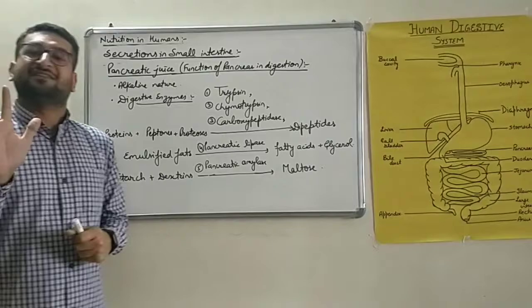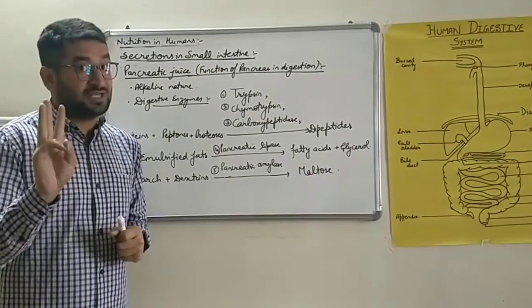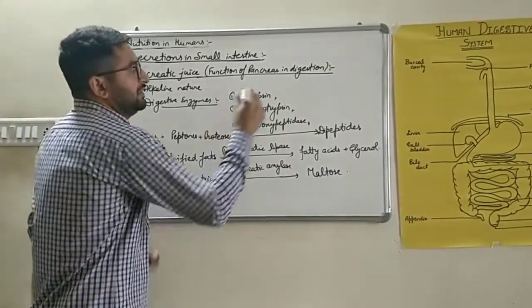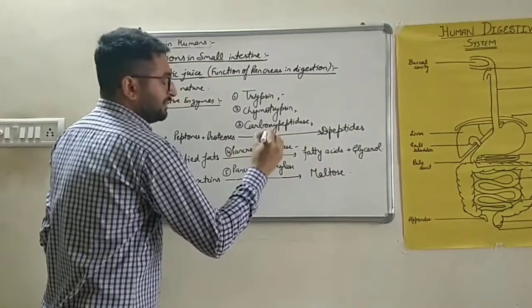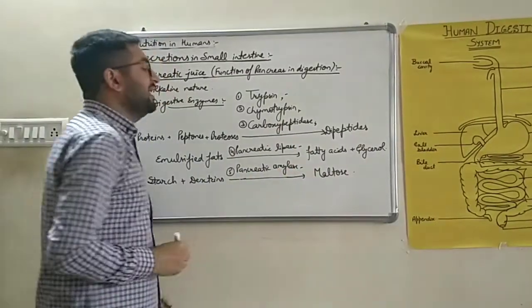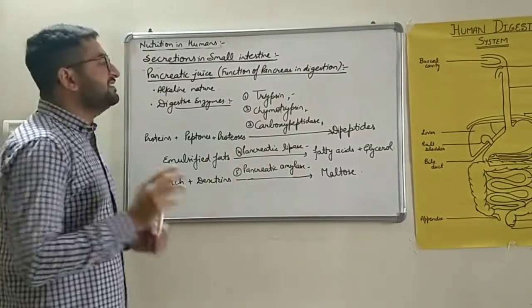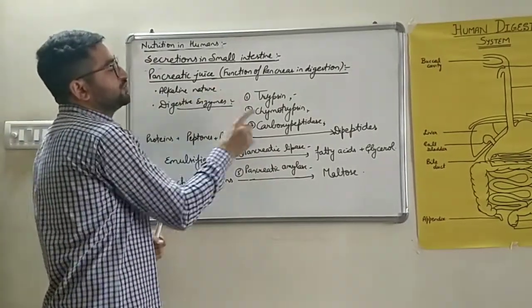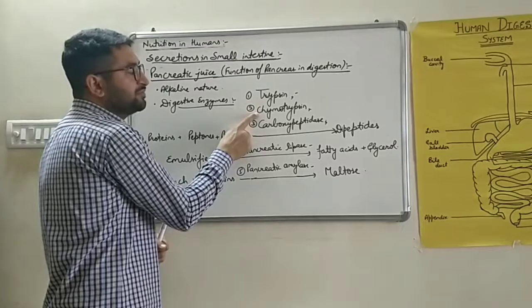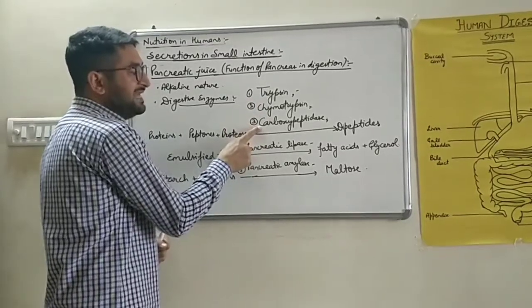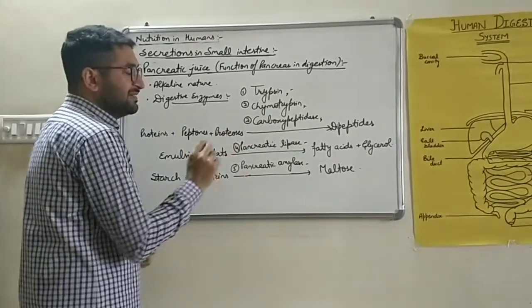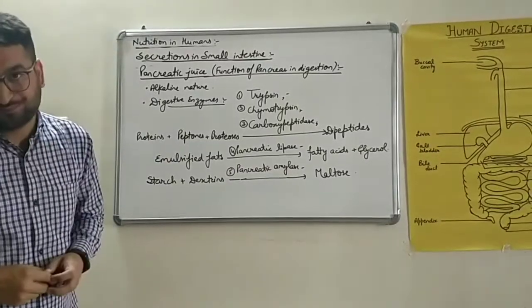It releases 5 enzymes, out of which 3 are mentioned in the NCERT book: trypsin, pancreatic lipase, and pancreatic amylase. But you must have to read all these 5. The 5 enzymes secreted in the pancreatic juice are trypsin, chymotrypsin, carboxypeptidase, pancreatic lipase and pancreatic amylase.